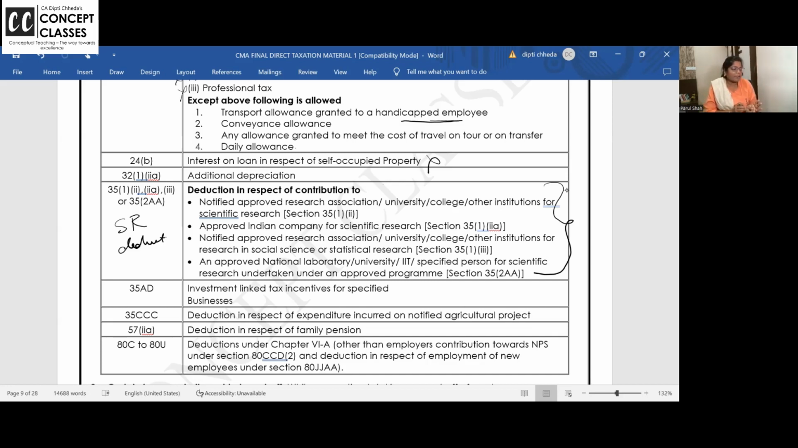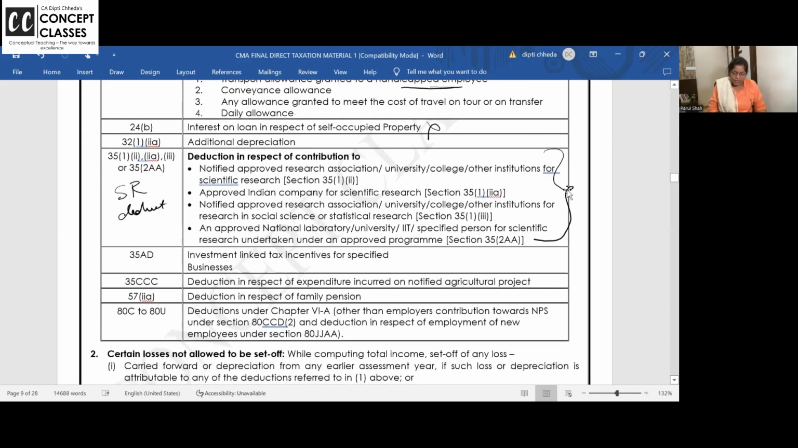Some of you may be thinking, ma'am, how to remember this? It will come. That's why I'm taking these things initially, as and how you watch the revision videos for house property, for salary, for business head, you will get this for sure. So scientific research deduction, NA, not allowed. Additional depreciation, not allowed. 35 AD, investment linked tax incentives for specified businesses.